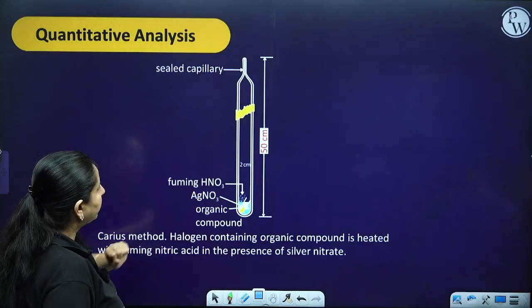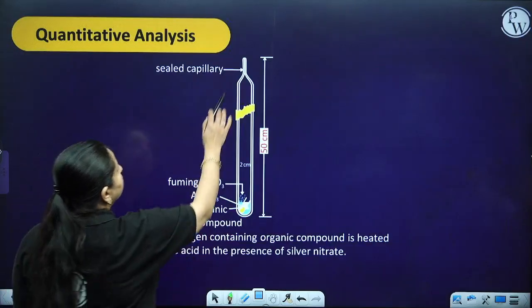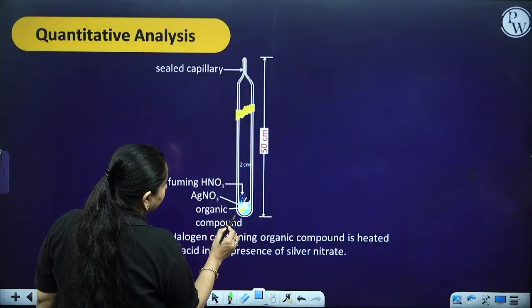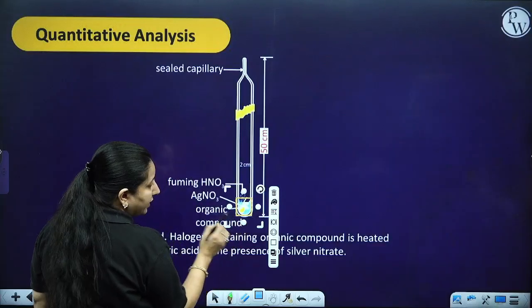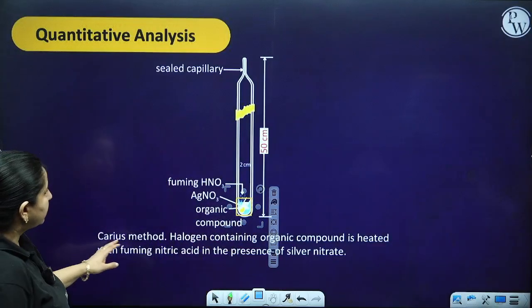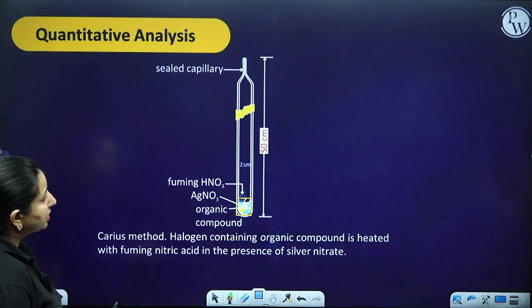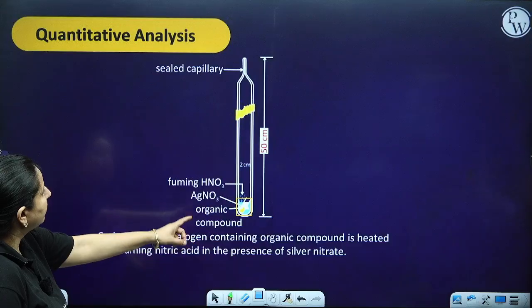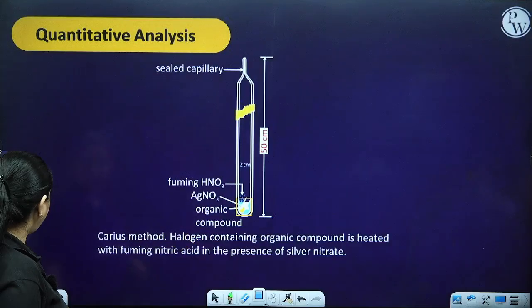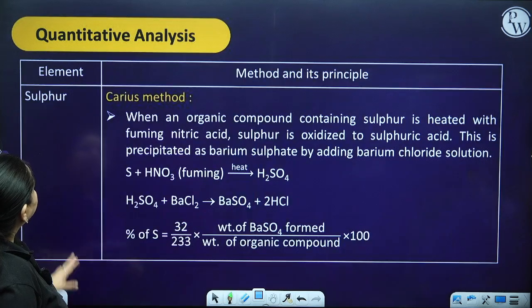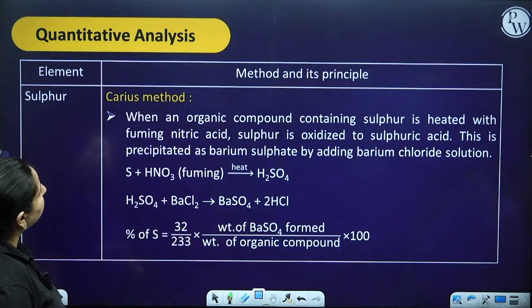So this is your Carius tube. It is a sealed tube, and if you look in this, we have another tube which is containing an organic compound. So basically in the Carius method, the halogen containing organic compound is heated with fuming HNO3 in the presence of silver nitrate.